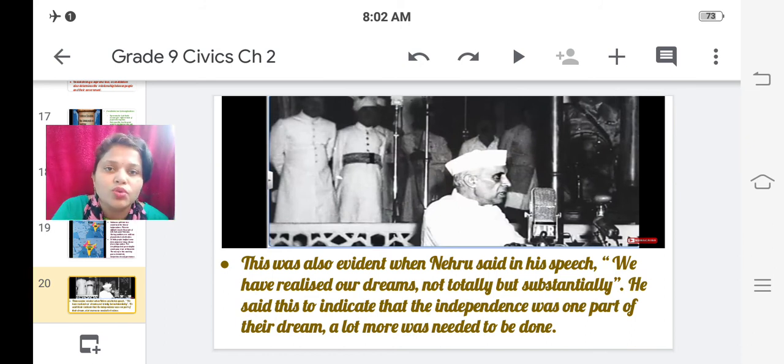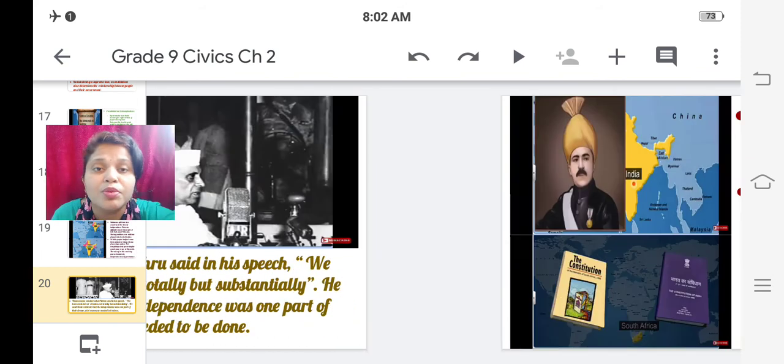So we had become independent at that time. But what to do after independence? How were we supposed to lead our life after becoming independent? That had to be decided. So a lot more things had to be worked on.